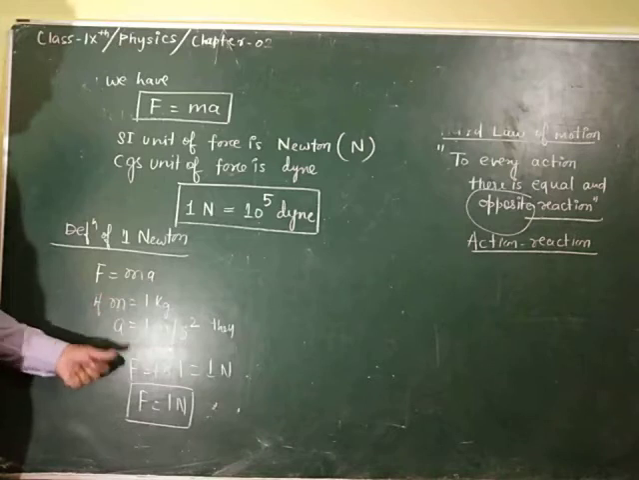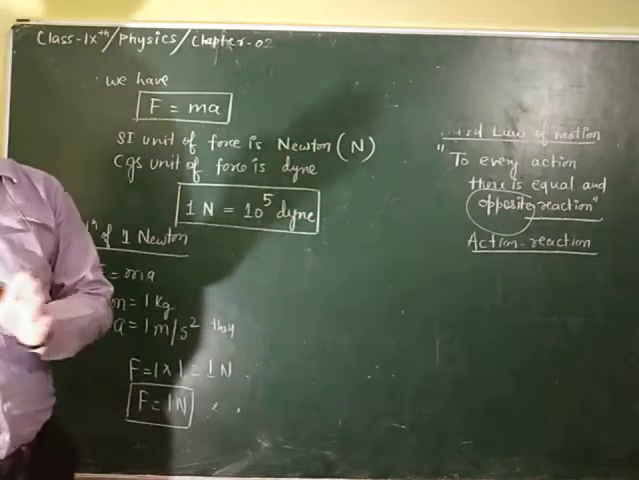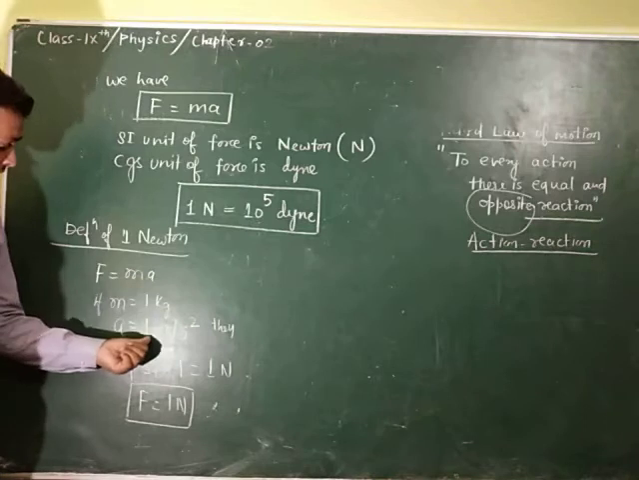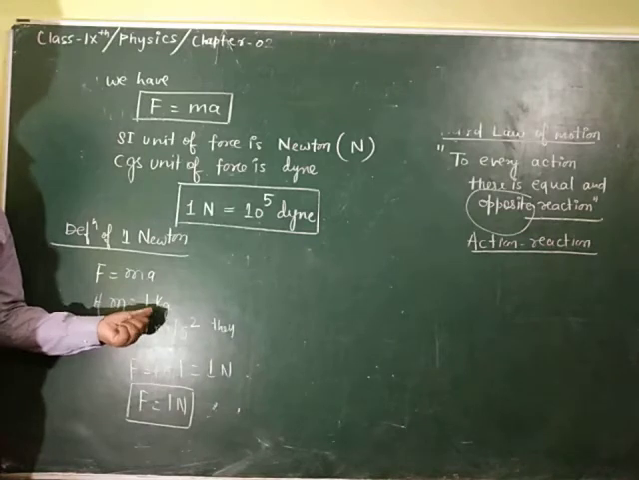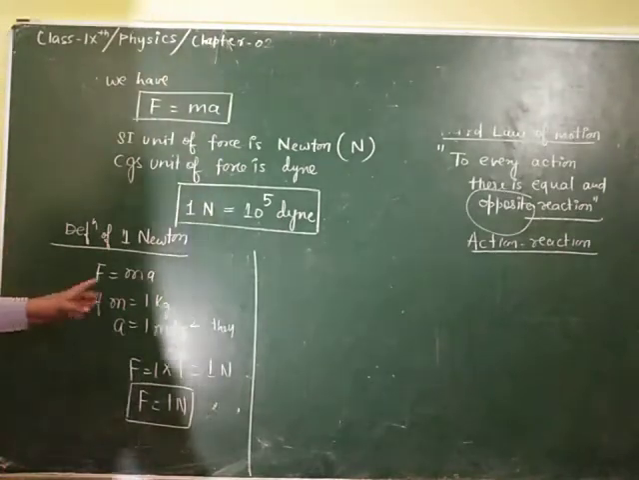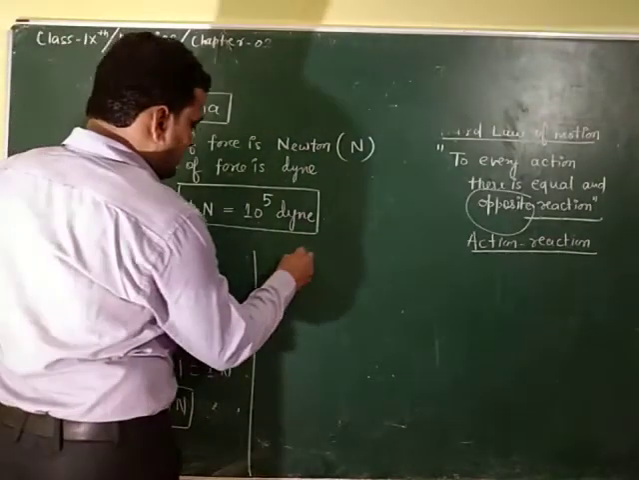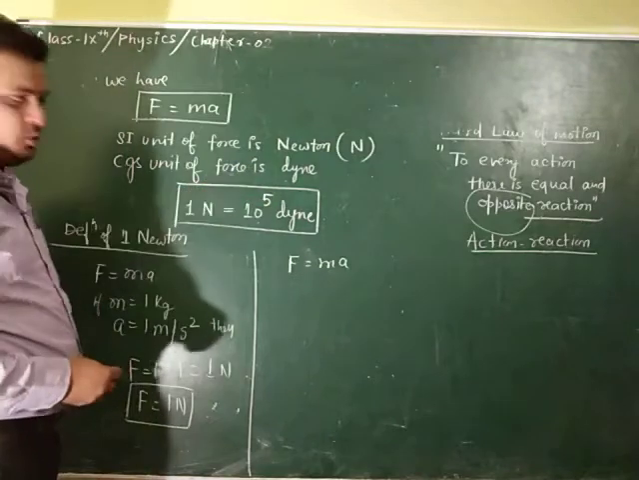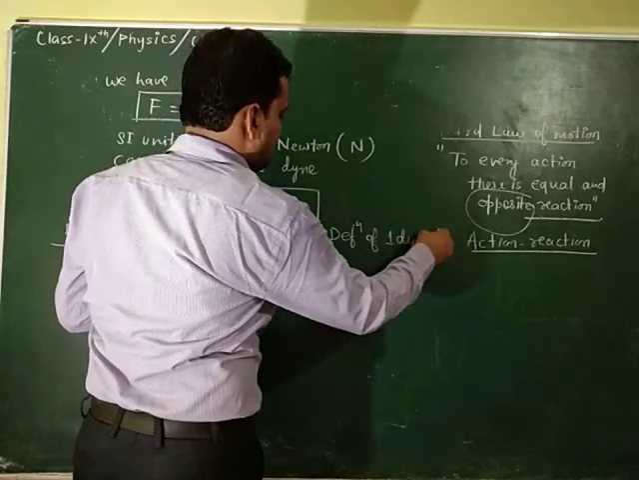So here we can say that 1 Newton is that much force which produces an acceleration of 1 meter per second square in a body of mass 1 kg. The definition is given in the notes, you can match, everything is given in the notes. Now again, F is equal to ma. Now we wish to find the definition of 1 dyne.